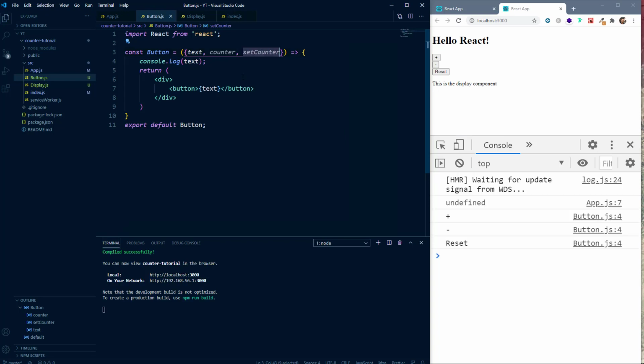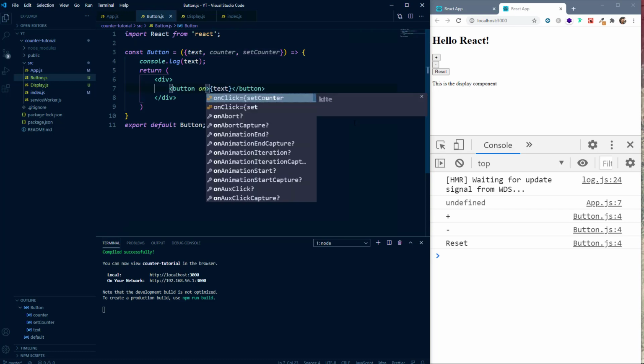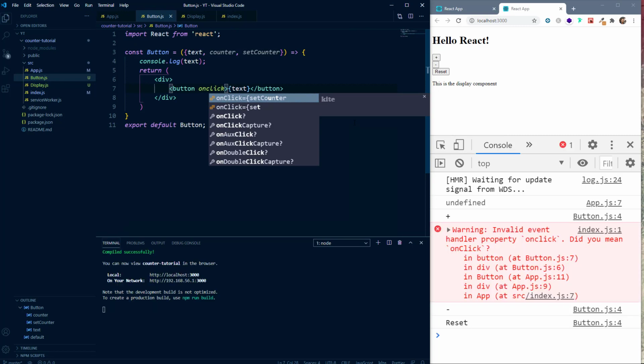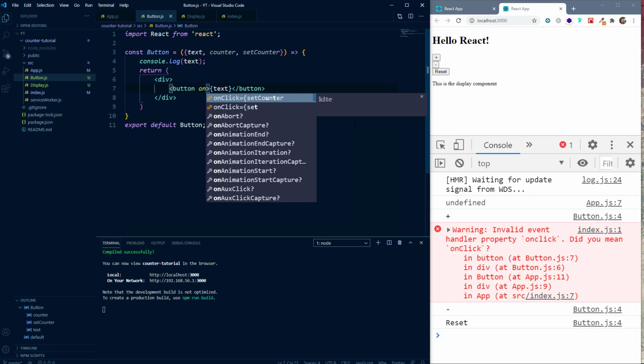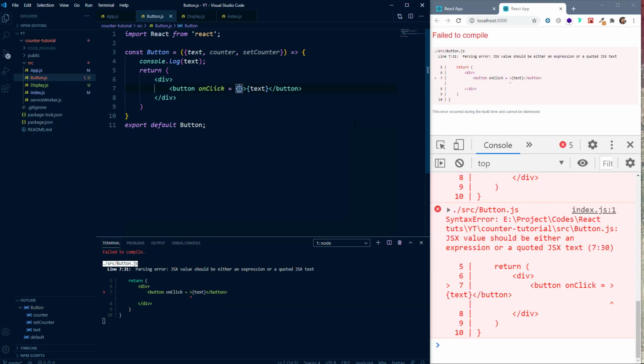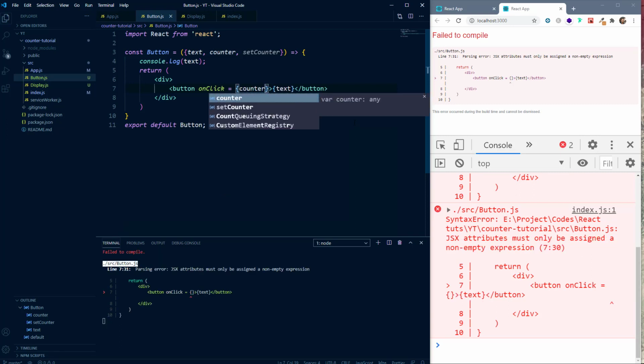As you must have guessed, we are going to use JavaScript events, but there's a slight difference in the way events are used in JSX or in React. If it were normal HTML, we would have written onclick like this, but in JSX we have to use camel case, so we use onClick with a capital C, and here we reference a function, say counterHandler.